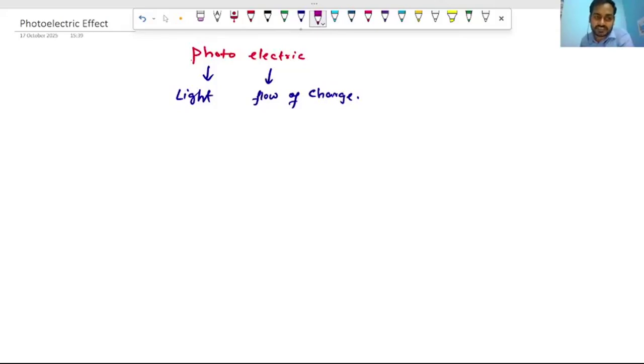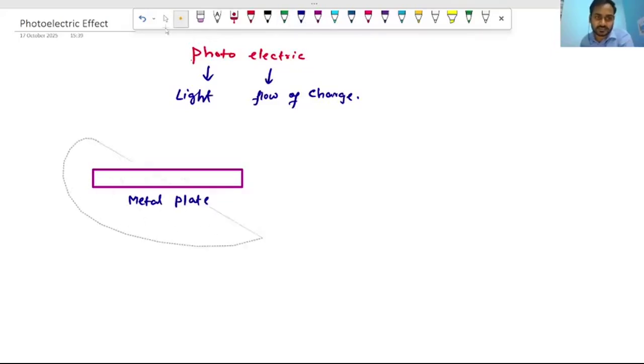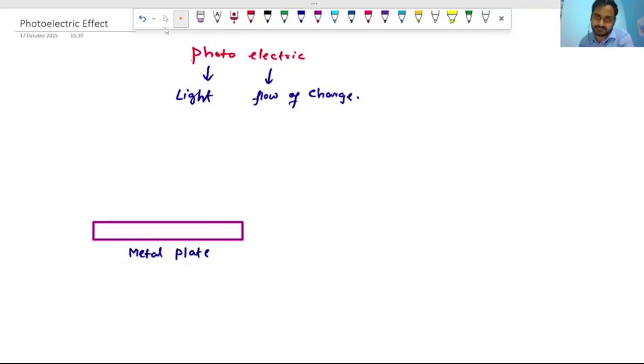Suppose this is a metal surface. This is a metal plate. Okay, let us write here: metal plate. Now light will be incident on it. So far as we know, light is an electromagnetic wave. It has some frequency f. It is incident on the metal plate.